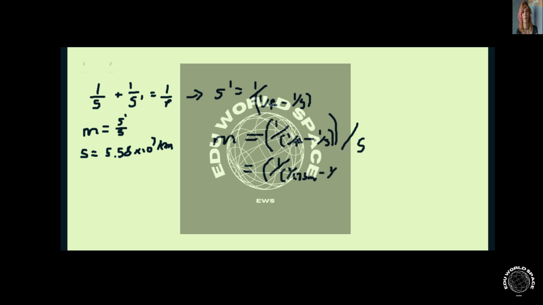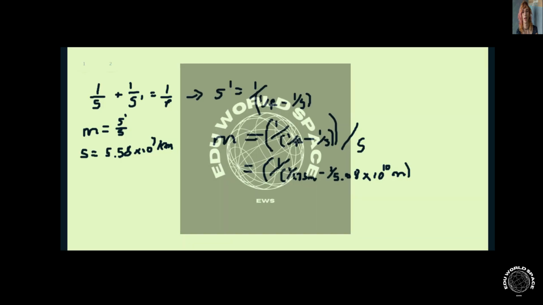Now, the important thing is our S given to us is in kilometers, so we need to convert that to meters. So that is 5.58 times 10 to the 10 meters. Now that's 10 because there's 1,000 meters in a kilometer.